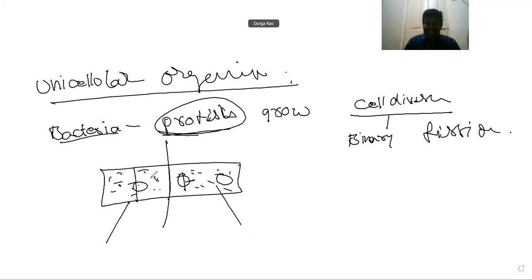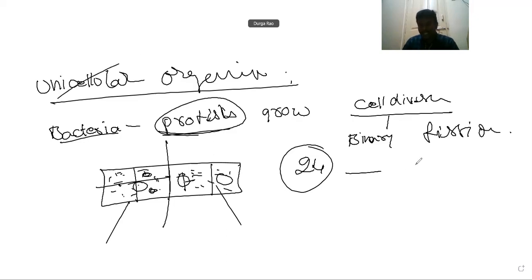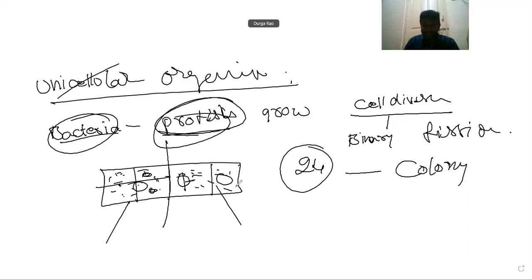After that, it again divides, and again, and all the parts divide. Within 24 hours, even overnight, millions of new organisms are formed in unicellular organisms and form a large colony. That colony is called a bacterial population or protist population. Those millions of unicellular organisms can be observed and counted under a microscope.